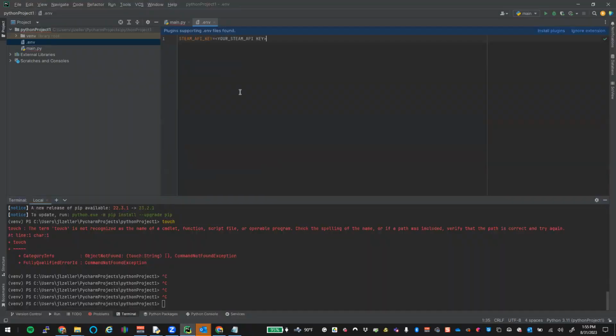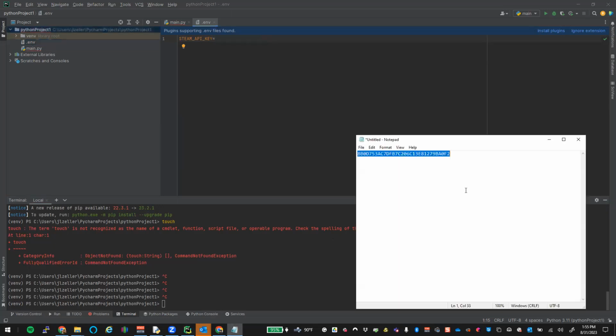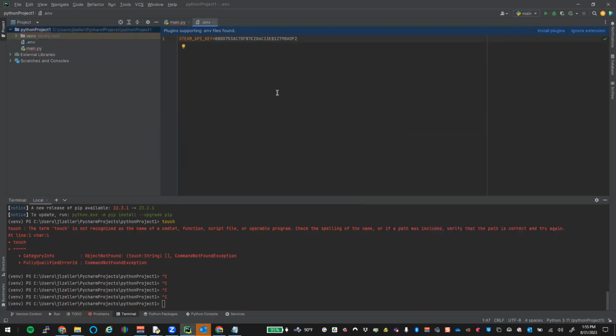Stick that in here. And we take this API key out, and we want our API key, which is this one. All right, cool. And then do you need the little arrow thing at the end too? No, nope. All that was for was to do the Linux version of doing that. If you were in Linux, that all made sense. Okay, so we save this.